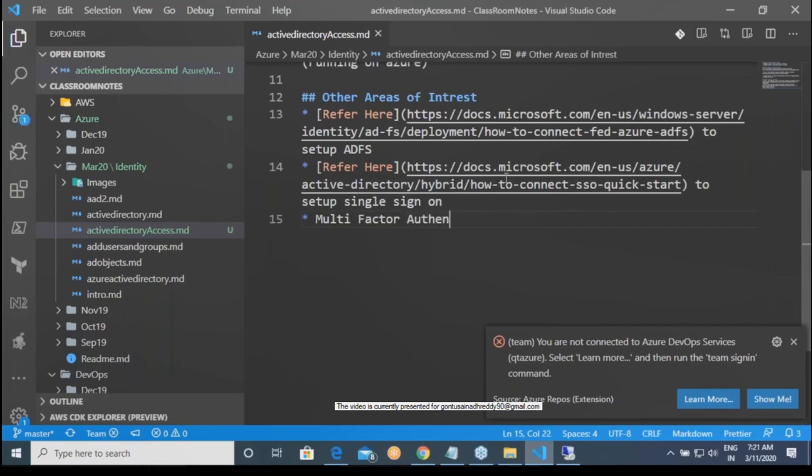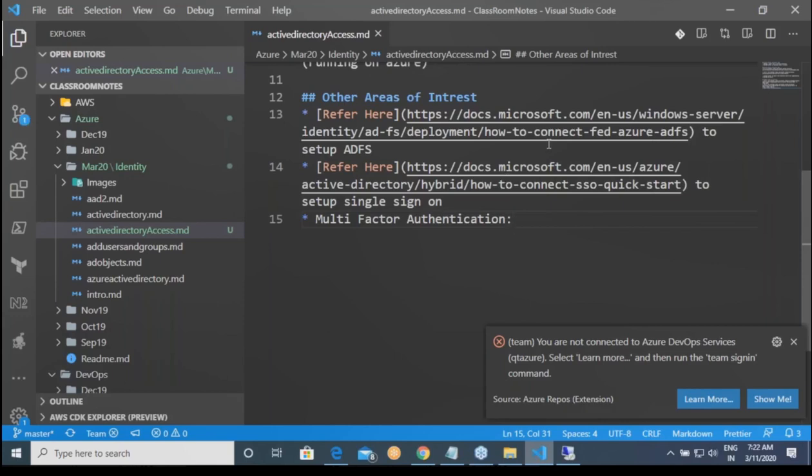Now I have to speak about one important thing: multi-factor authentication. Whenever users are logging in, you may want to set up multi-factor authentication. Just giving username and password is not sufficient. You want them to give an extra set of keys, which could come from applications on Android like Google Authenticator or Microsoft Authenticator.